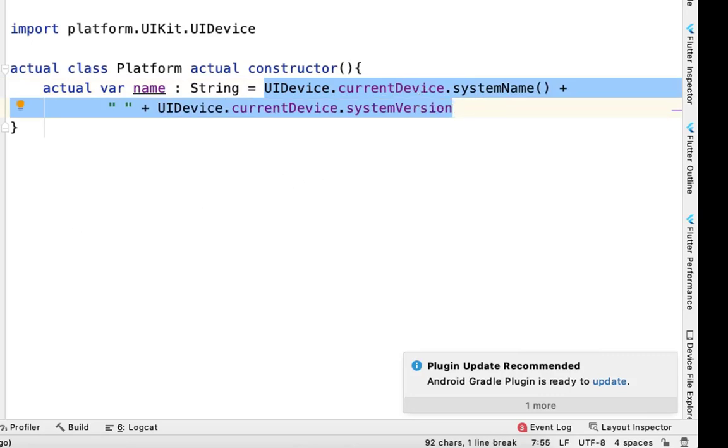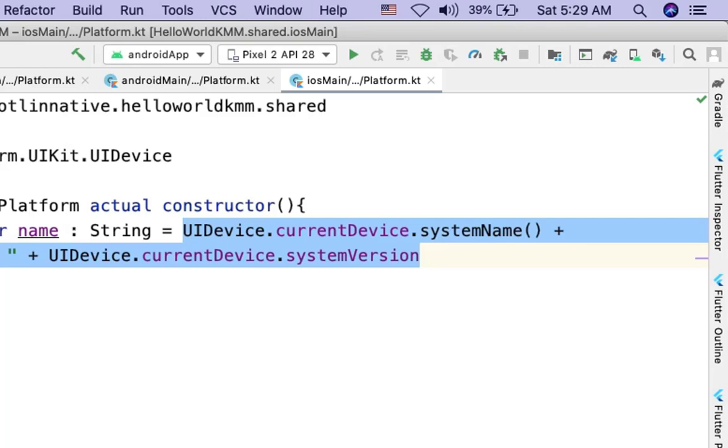Now we want to run this program. So our iOS app and Android app will not have any change, as we are invoking just greeting method. Inside greeting method, we have used some platform specific code. So we will build this program.